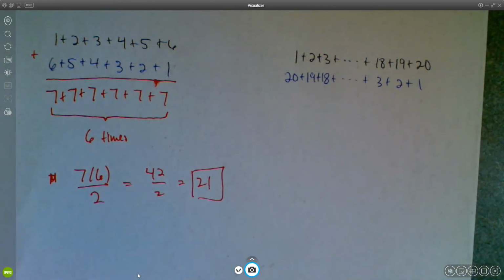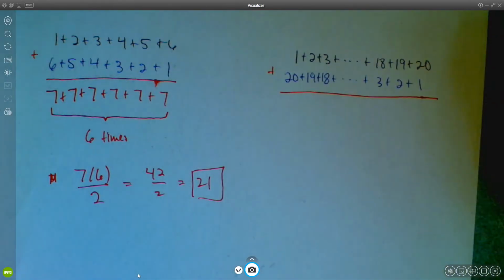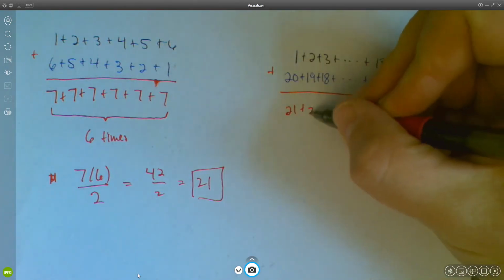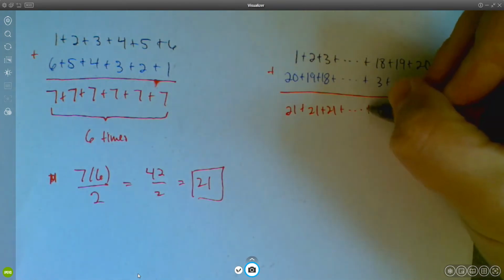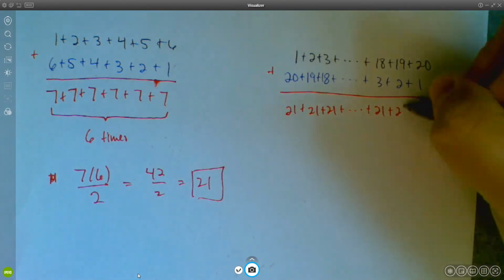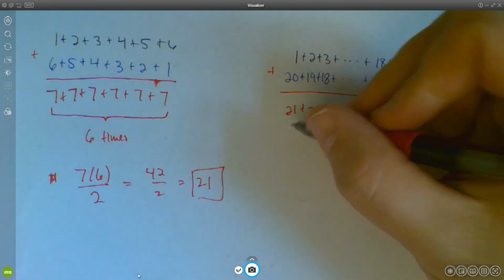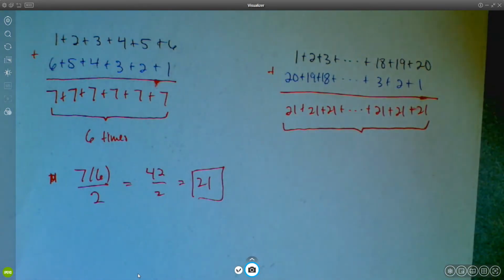And then you add them up. And what you notice is that when you add them up, you get 21 and 21, and 18 plus 3 is 21, right? So you just get 21 a bunch of times. And the question is, how many times? How many times are we adding 21 to itself?